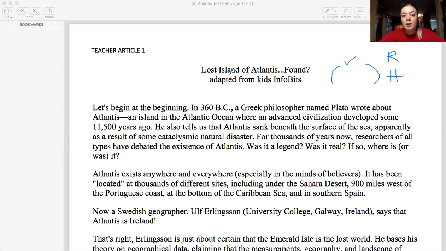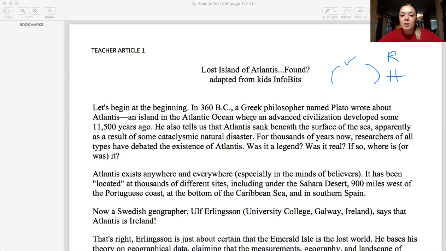So here we go. Lost Island of Atlantis found. Let's begin at the beginning. In 360 BC, a Greek philosopher named Plato wrote about Atlantis, an island in the Atlantic Ocean where an advanced civilization developed some 11,500 years ago. He also tells us that Atlantis sank beneath the surface of the sea, apparently as a result of some cataclysmic natural disaster.